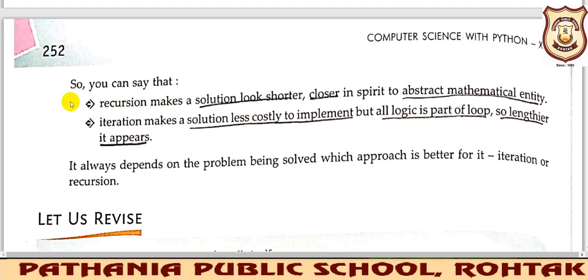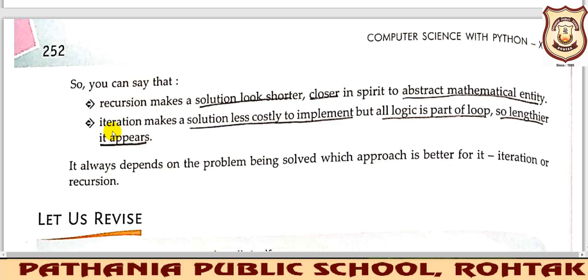Okay, so the last comparison, the conclusion about recursion and iteration. Recursion makes a solution look shorter, closer in spirit to abstract mathematical identity. Though it looks shorter, it will consume more memory and more space.